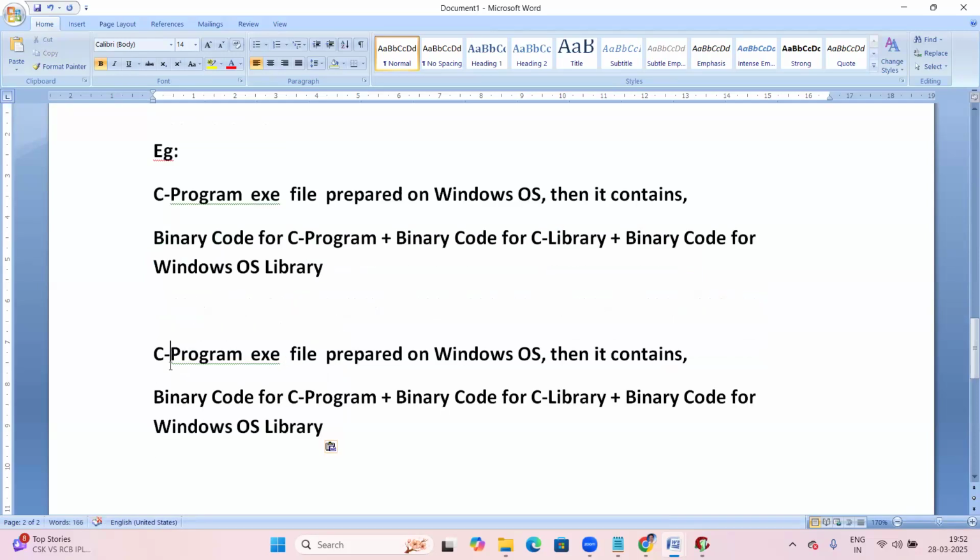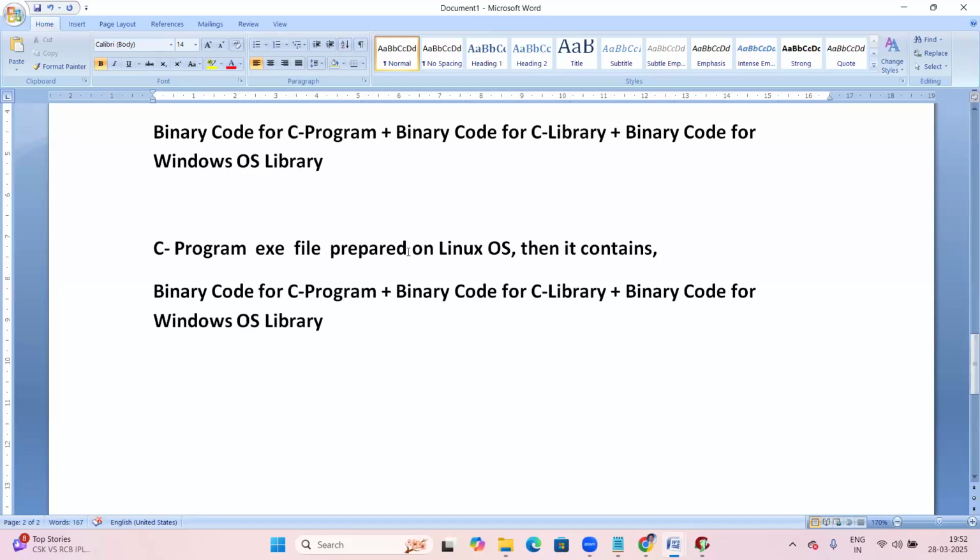Yes, let us take a C program exe file prepared on Linux base, now the OS is changing. If a C program exe file is prepared on Linux, then it contains binary code for the C program, next binary code for the C library, and next binary code for what here? The Linux based library. Now the library is Linux based, so that library changed. So this is another example, right?